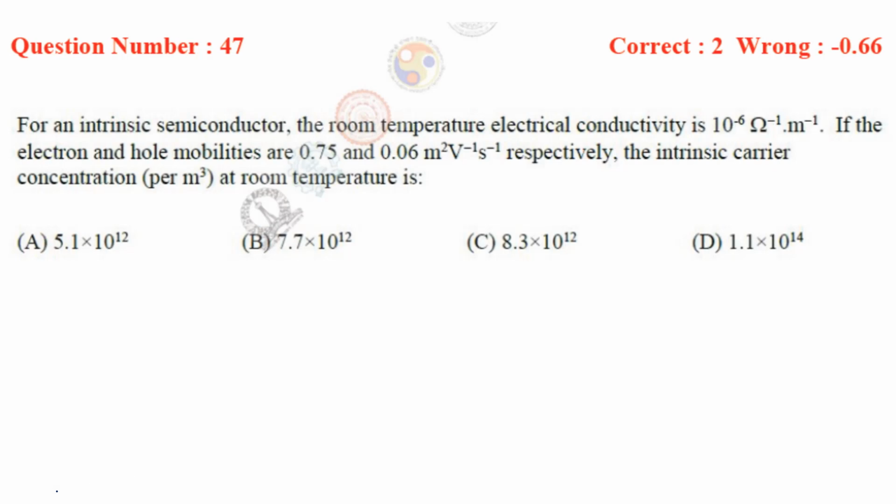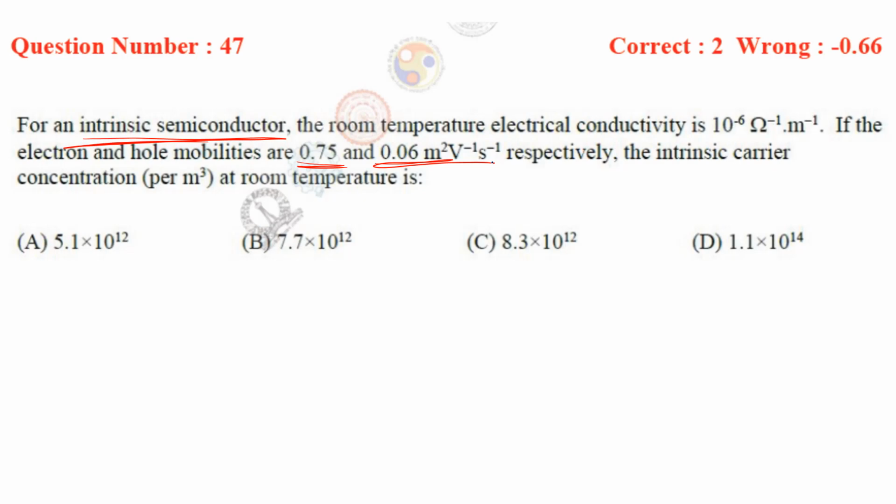For an intrinsic semiconductor, only one type of atom is there. At room temperature, the electrical conductivity is 10⁻⁶ per ohm per meter. If the electron and hole mobilities are 0.75 and 0.06 meter square per volt per second respectively, the intrinsic carrier concentration per meter cube at room temperature is?